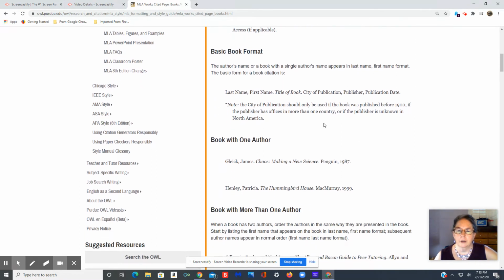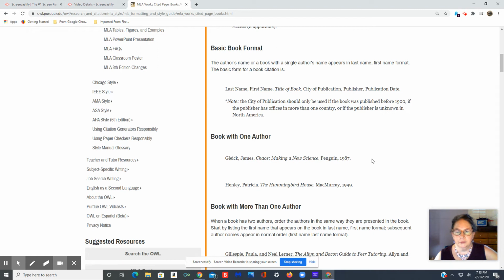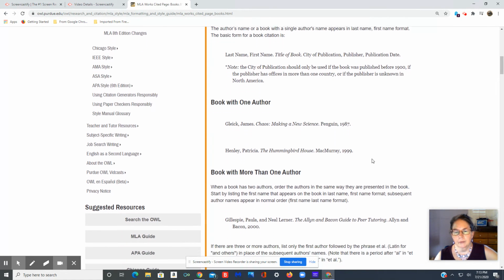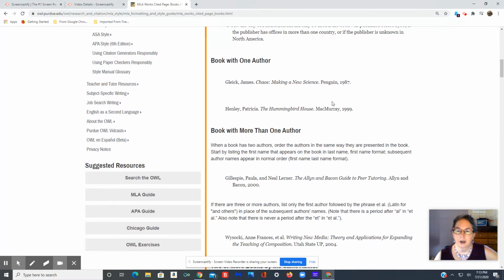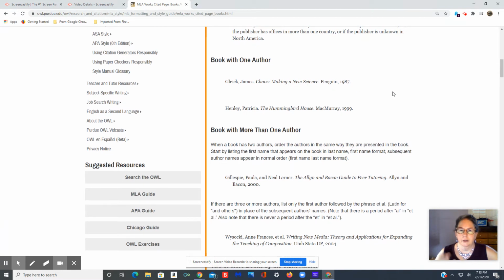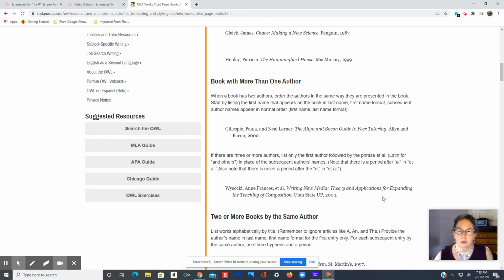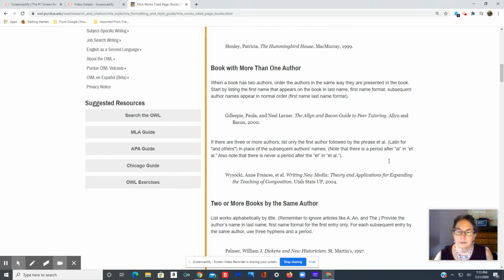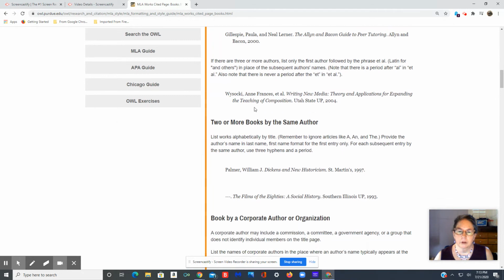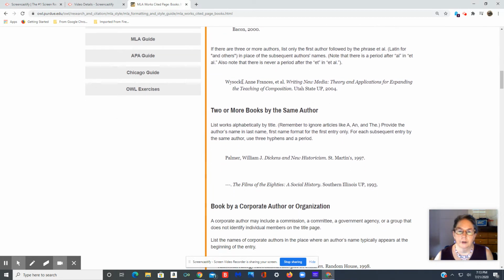For a book, that's the easiest one. Last name, first name, title of the book in italics, publisher, and year. That's all you have to have. You don't have to say print or electronic. If it's more than one author, we do the last name first only in the first author. And if it's a lot of authors, then it's the first one, and then et al. Means and others.